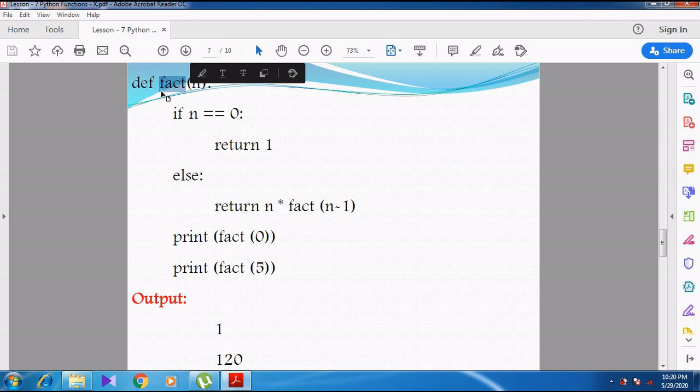Like that, if I take 5 factorial, how will I find out 5 factorial? 5 into 4 into 3 into 2 into 1. So 5 fours are 20. 20 into 3, 60. 60 into 2, 120. Again 120 into 1, 120.